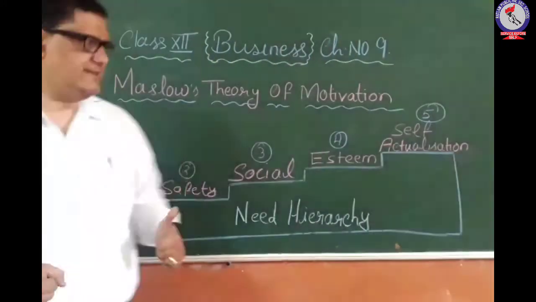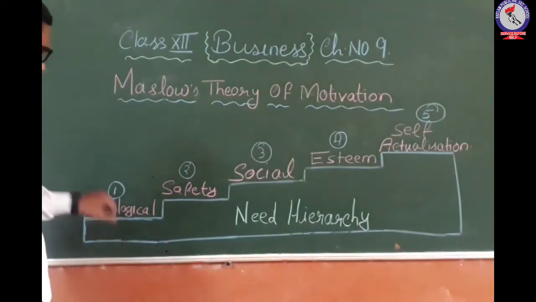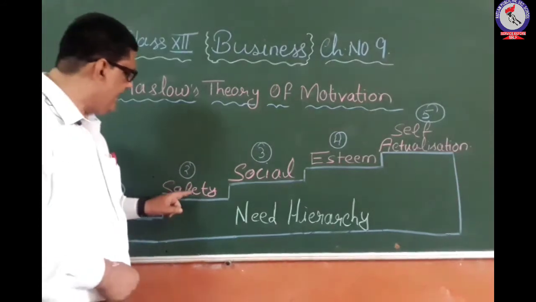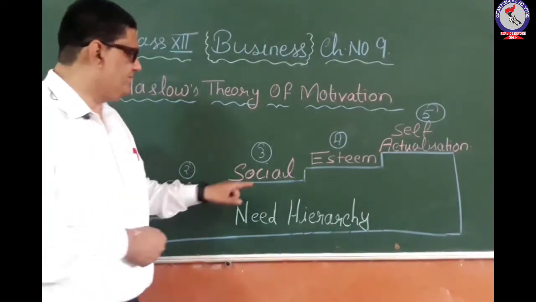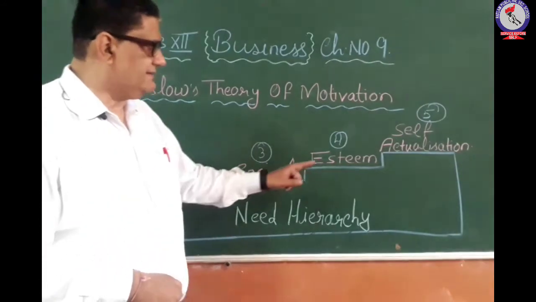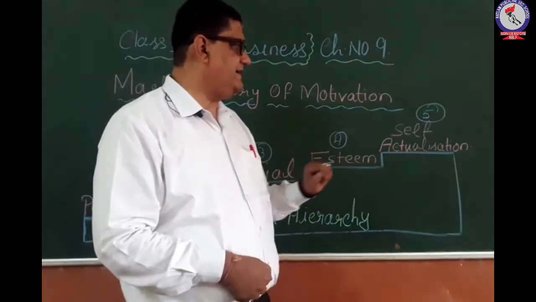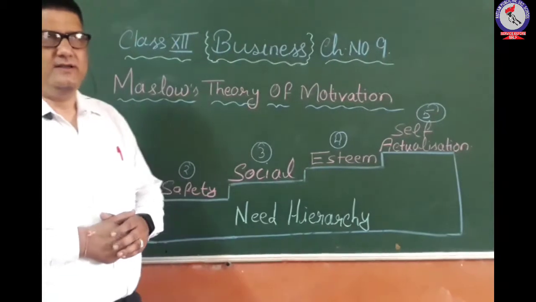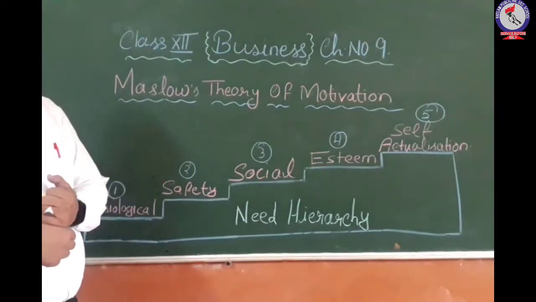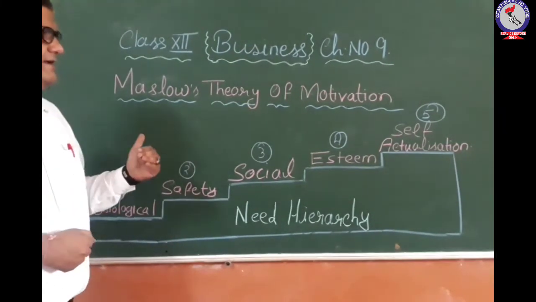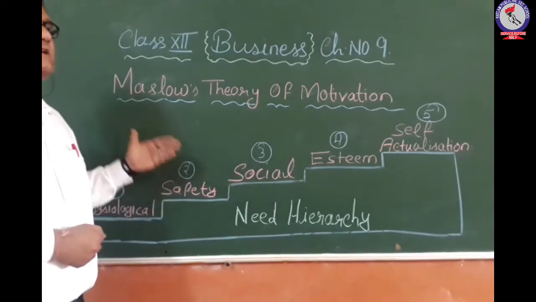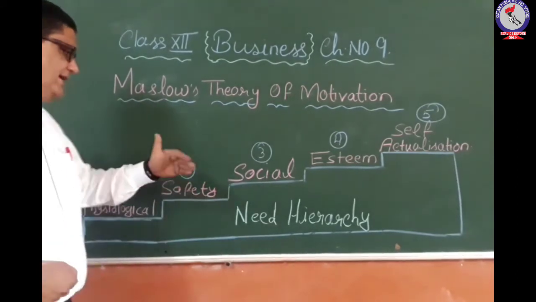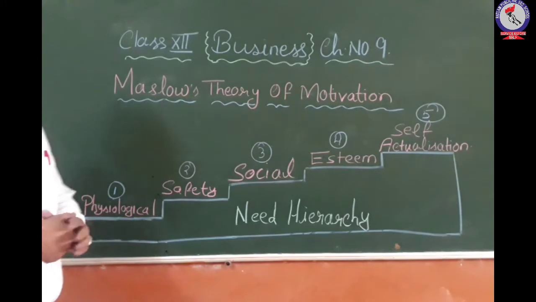First, let us see this. First one is physiological need, then safety need, then social need, then esteem or ego needs, and then self-actualization need. So there are 5 categories of needs, and accordingly Maslow has said that the needs should be fulfilled in this order. The very first need is the physiological need.